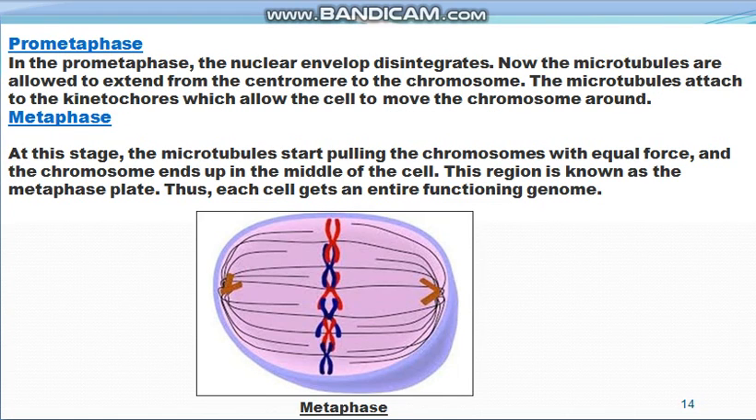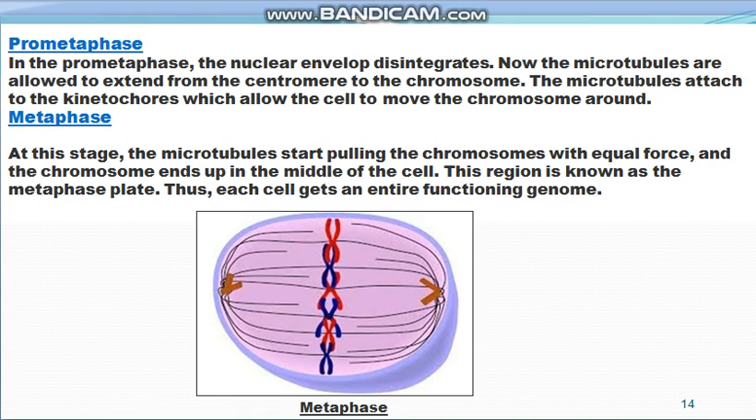Then the second phase is actually metaphase, but before the metaphase we can discuss prometaphase. In the prometaphase stage of the mitosis, the nuclear envelope disintegrates completely, and microtubules are allowed to extend from the centromere to the chromosome, and the microtubules attach to the kinetochores, which allow the cells to move the chromosomes around. So these are the spindle fibers, and these are attached at one end with the centriole and with the other end with the centromere of the chromosome.